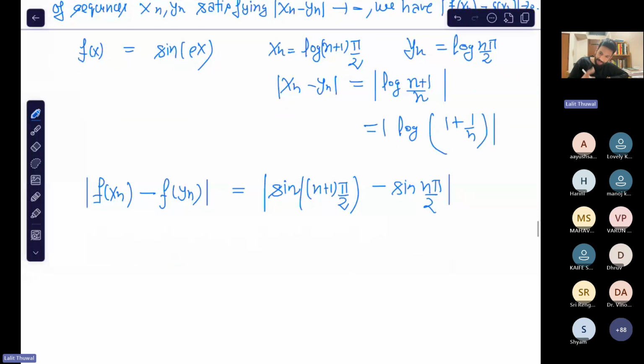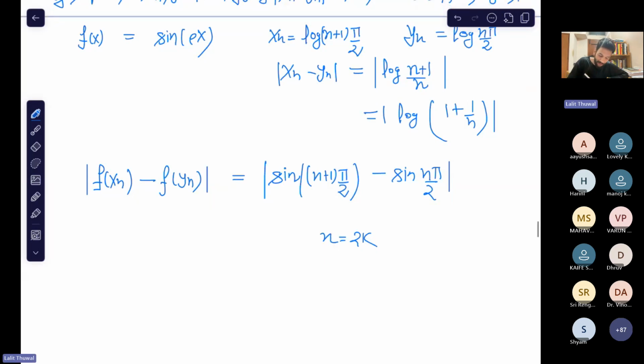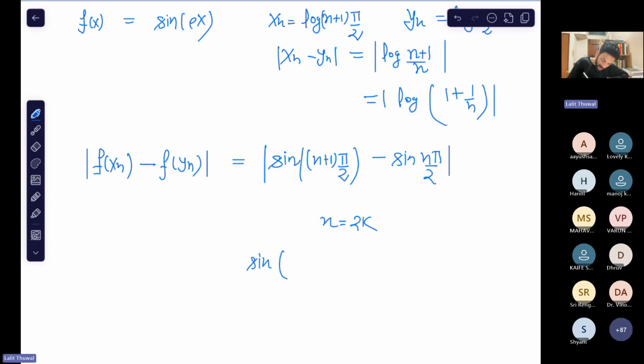So see, if you pick n equal to say 2k, it might tend to 1, but let me show you that it does not go to 0. If you take n as an even number, then this comes out to be (2k plus 1) pi by 2, and because n is even, this will become k pi, and that is 0. So you have this subsequence. The subsequence of even terms is this. So do you think that this is convergent?